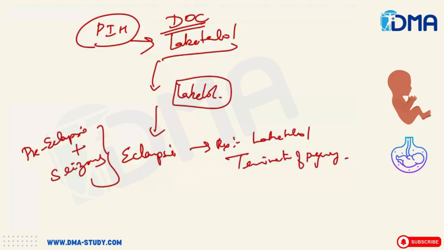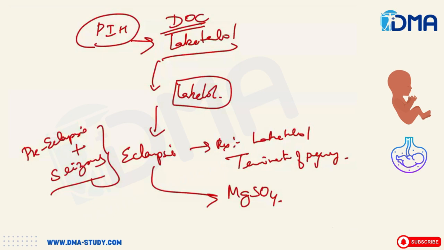So eclampsia treatment will be control of BP by labetalol infusion and then termination of pregnancy, most probably by LSCS. It is not that you cannot try a normal labor in this patient. It depends on whether there is a fetal indication for an LSCS. If not, and if the person is awake and able to push the baby out, you can give a trial of labor. And the main drug of choice for eclampsia is magnesium sulfate. Magnesium sulfate is the main drug of choice for eclampsia.